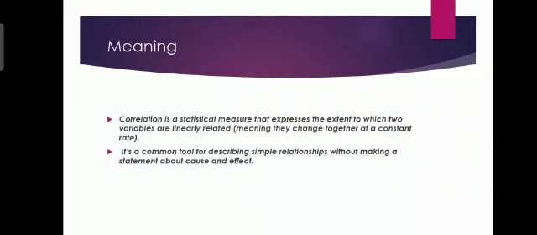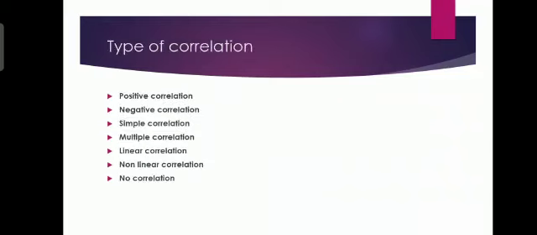Now we are going to see about the types of correlation. They are positive correlation, negative correlation, simple correlation, multiple correlation, linear correlation, non-linear correlation, no correlation. Explanation of types of correlation.